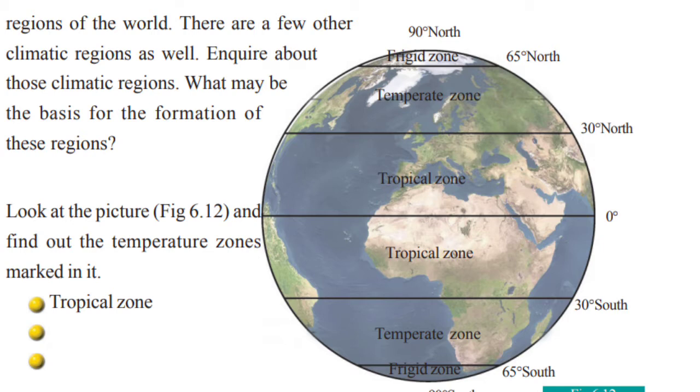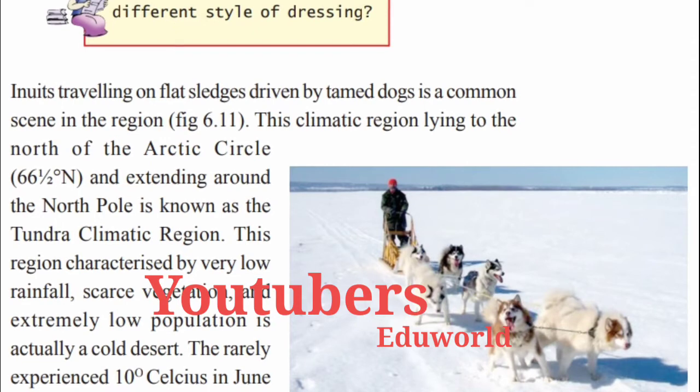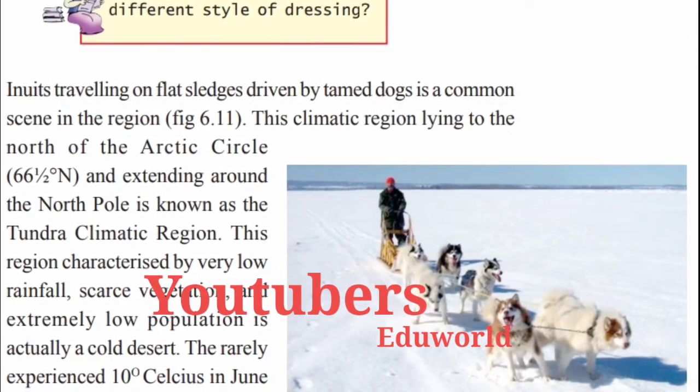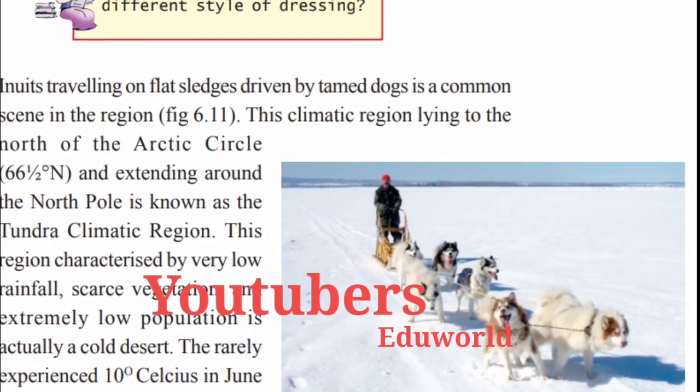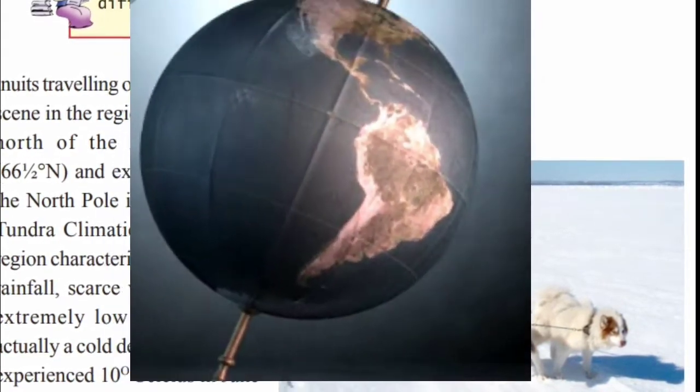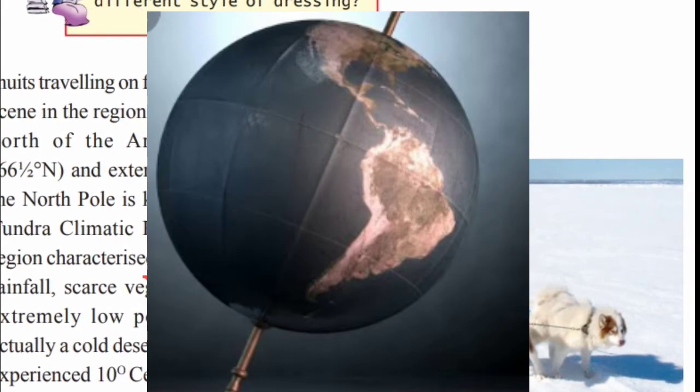The North Frigid Zone is located between the Arctic Circle and the North Pole, while the South Frigid Zone is located between the Antarctic Circle and the South Pole. The frigid zones experience extreme cold climate because of their distance from the equator. Here, the water is present in frozen state. This polar region experiences 6 months of continuous daytime and 6 months of continuous night due to the tilt of the axis of the earth.